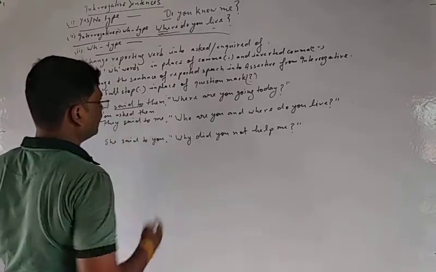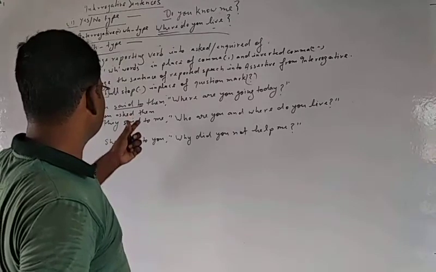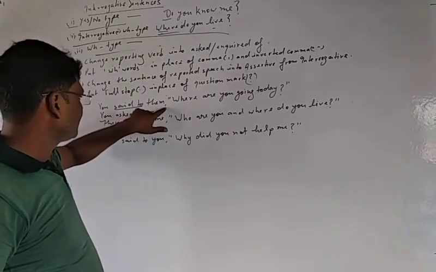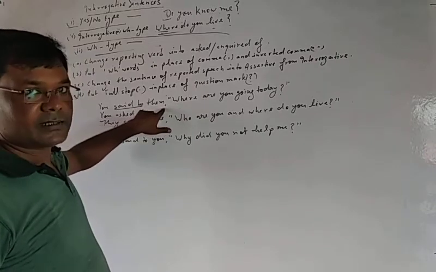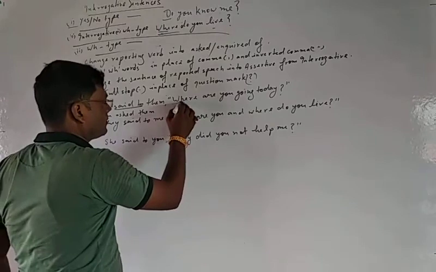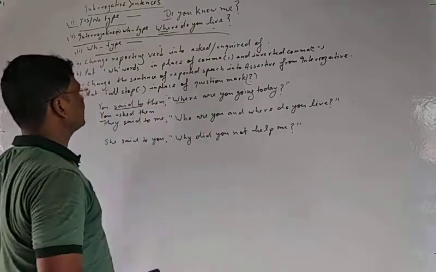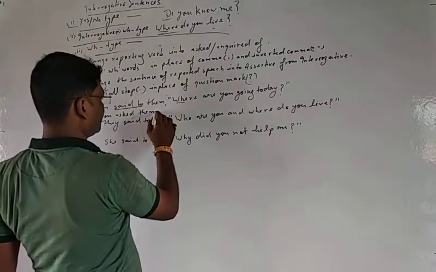Now see here, in place of comma and inverted comma, in interrogative first you put if or whether, but here if or whether will not be put, but where. This is the WH word which will be put here.